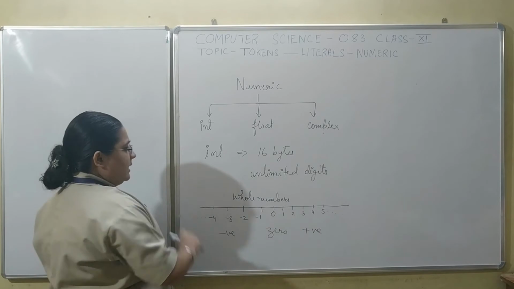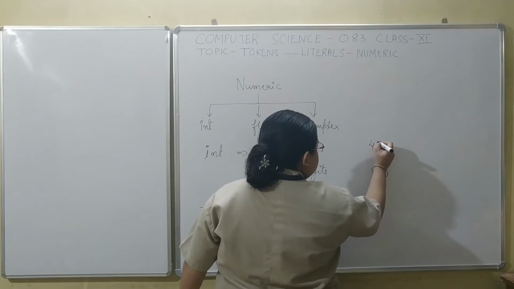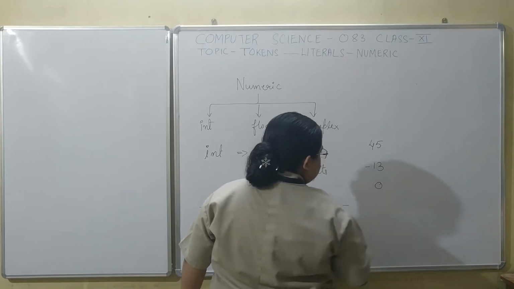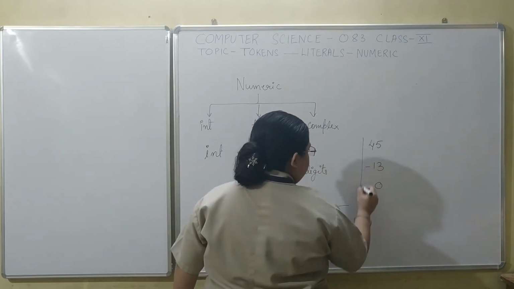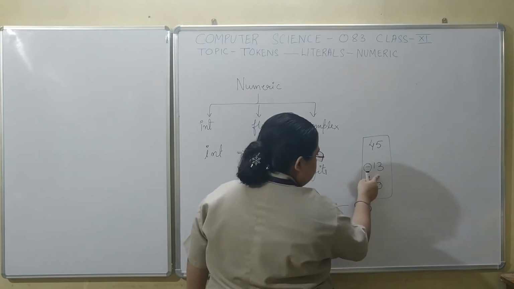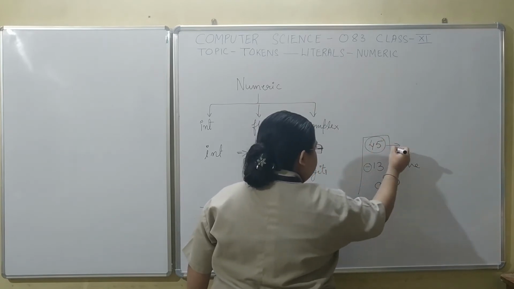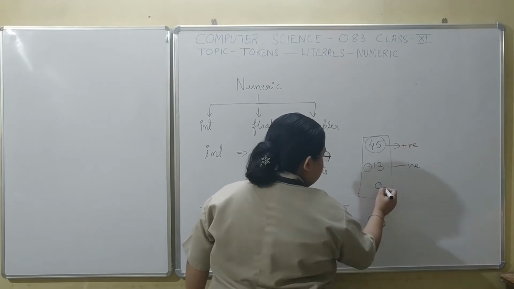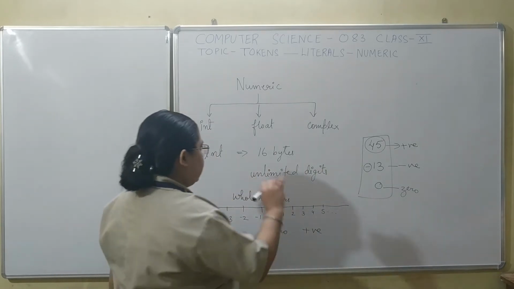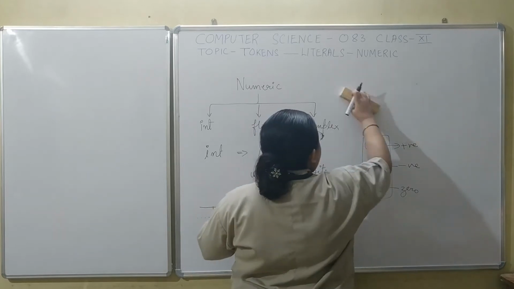In order to create an integer literal in Python, it is important that you use one of three formats: the number should be a whole number and it can have a minus sign before it, representing a negative number, you can have a number without any sign, which represents a positive number, and you can have a zero. If you are creating any variable in Python, you will do it in this way.